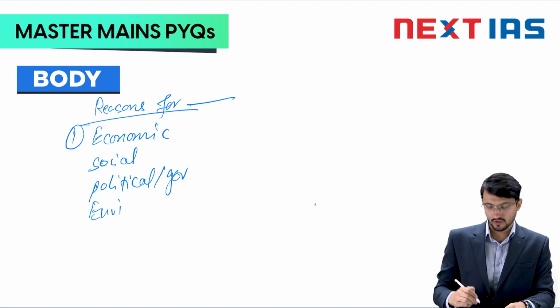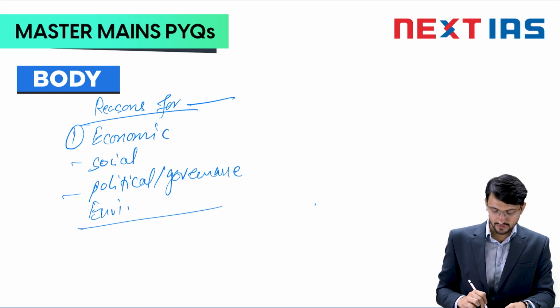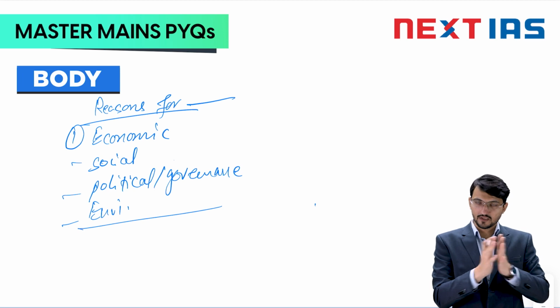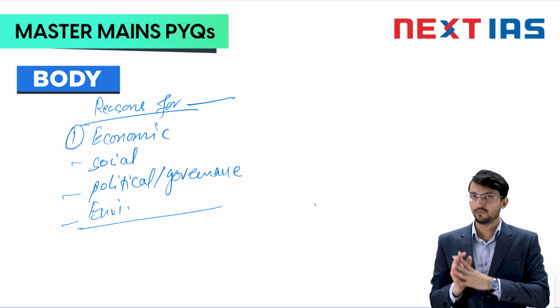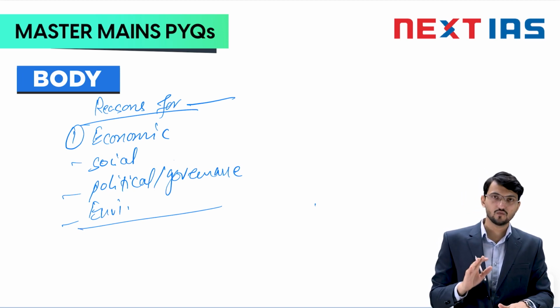Political, you can include governance also, and environmental. All these subheads you will have as major headings. You will make certain points. Fine. So let us discuss one by one.